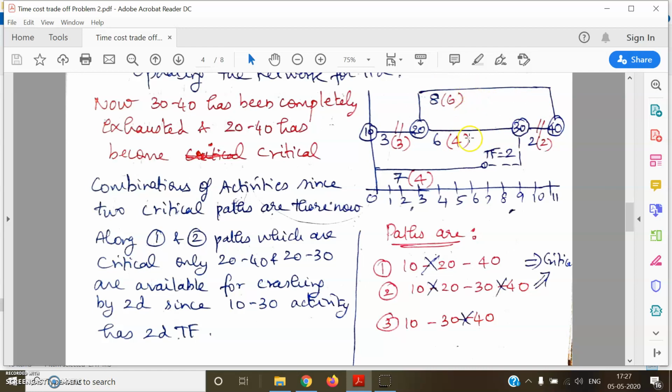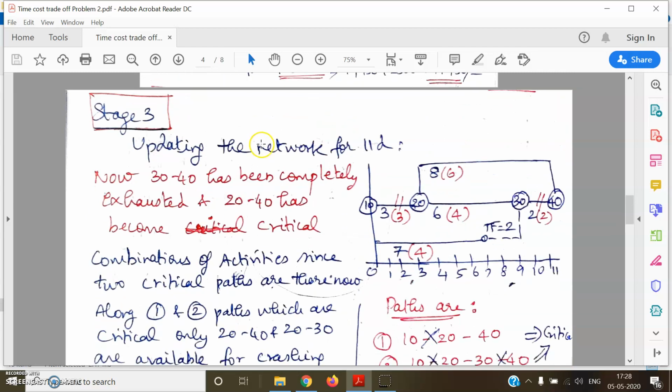Why am I crashing these 2 activities parallelly? Because 2 critical paths have come. In the 2 critical paths, 20-40 and 20-30 are only critical now. So I have to crash these 2 simultaneously, and 2 days of crashing can be done along these 2 activities at one stroke itself, because the 10-30 activity has got a total float of 2 days.